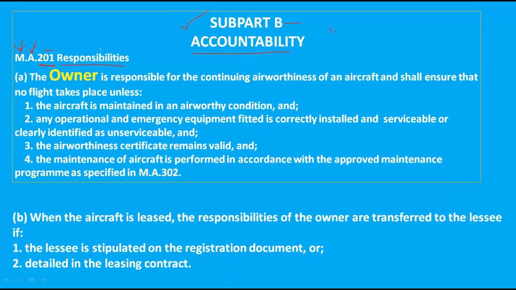Responsibilities in this subpart, responsibility is the first topic, that's why it indicates 201. So in this way these are coded MA201.